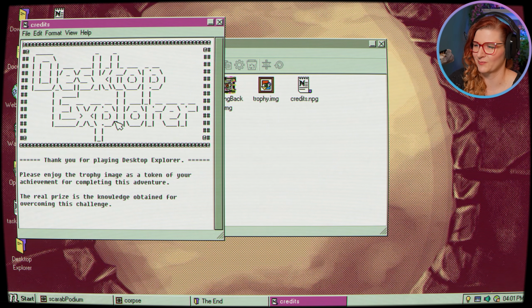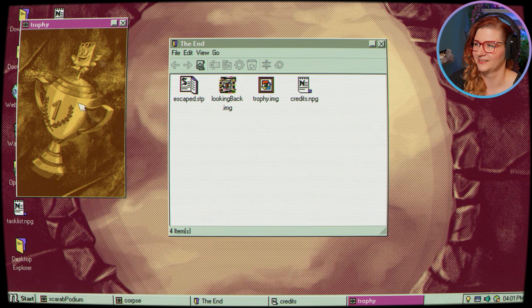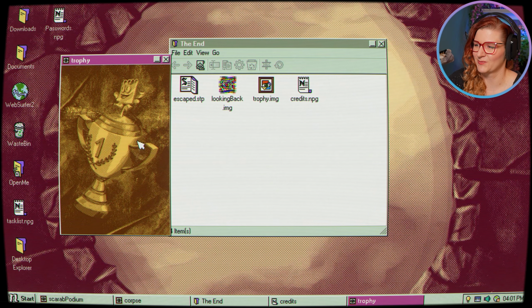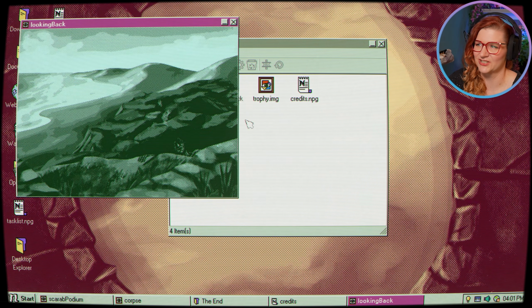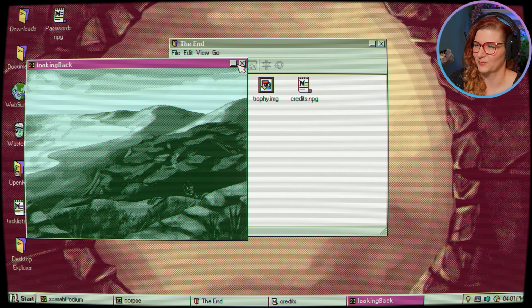Desktop Explorer, thank you for playing. Please enjoy the trophy image. As a token of your achievement for completing this adventure, the real prize is the knowledge obtained for overcoming this challenge.